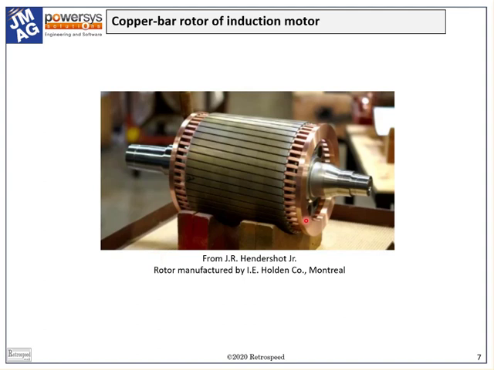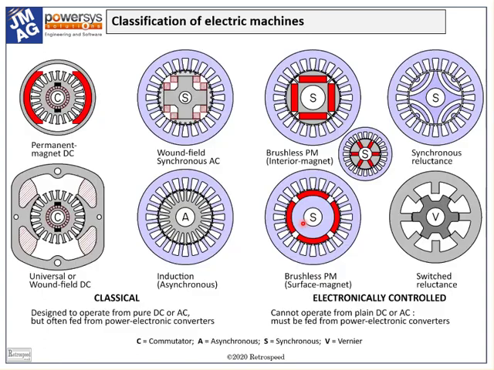The thing to note about this rotor is that there are no connections. It's very rugged and capable of much higher speeds than a commutator motor armature. Most induction motors of this type use cast aluminium for the cage winding, but for highest performance, especially efficiency, copper is preferred. Let's go back to the overview chart.